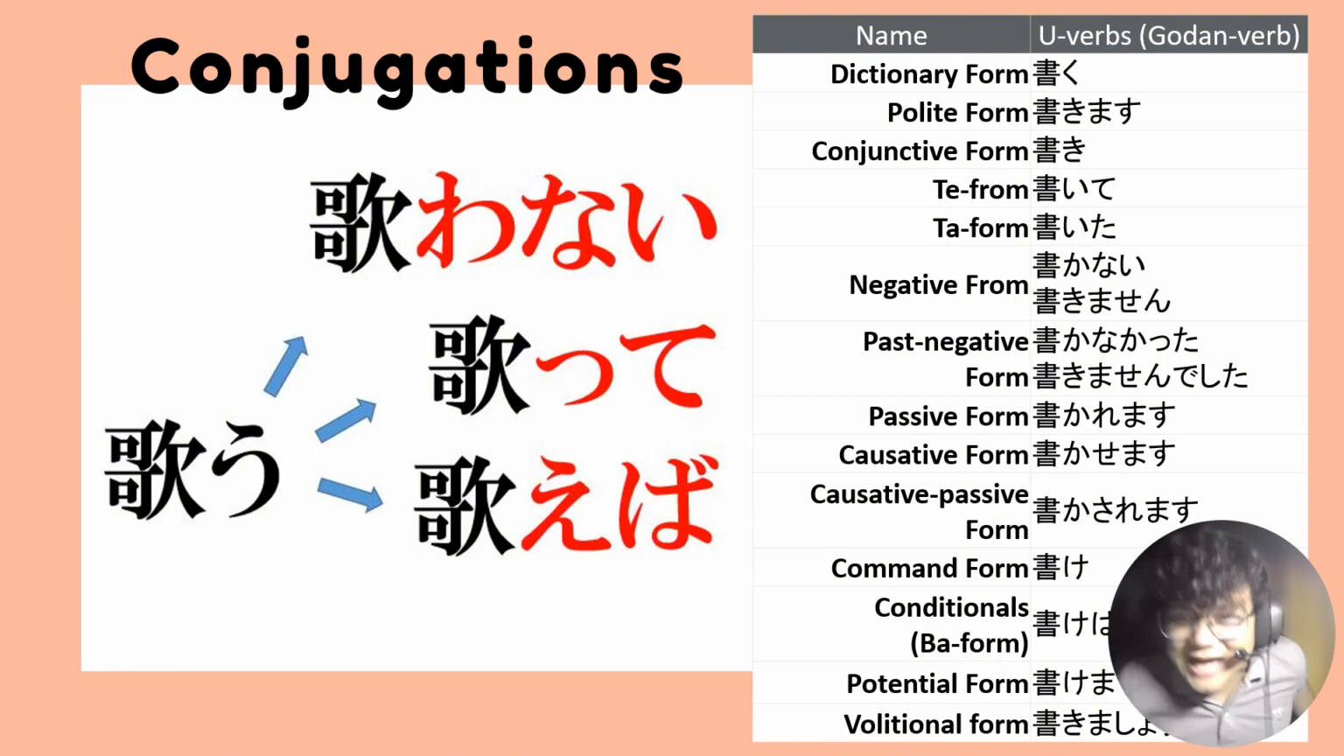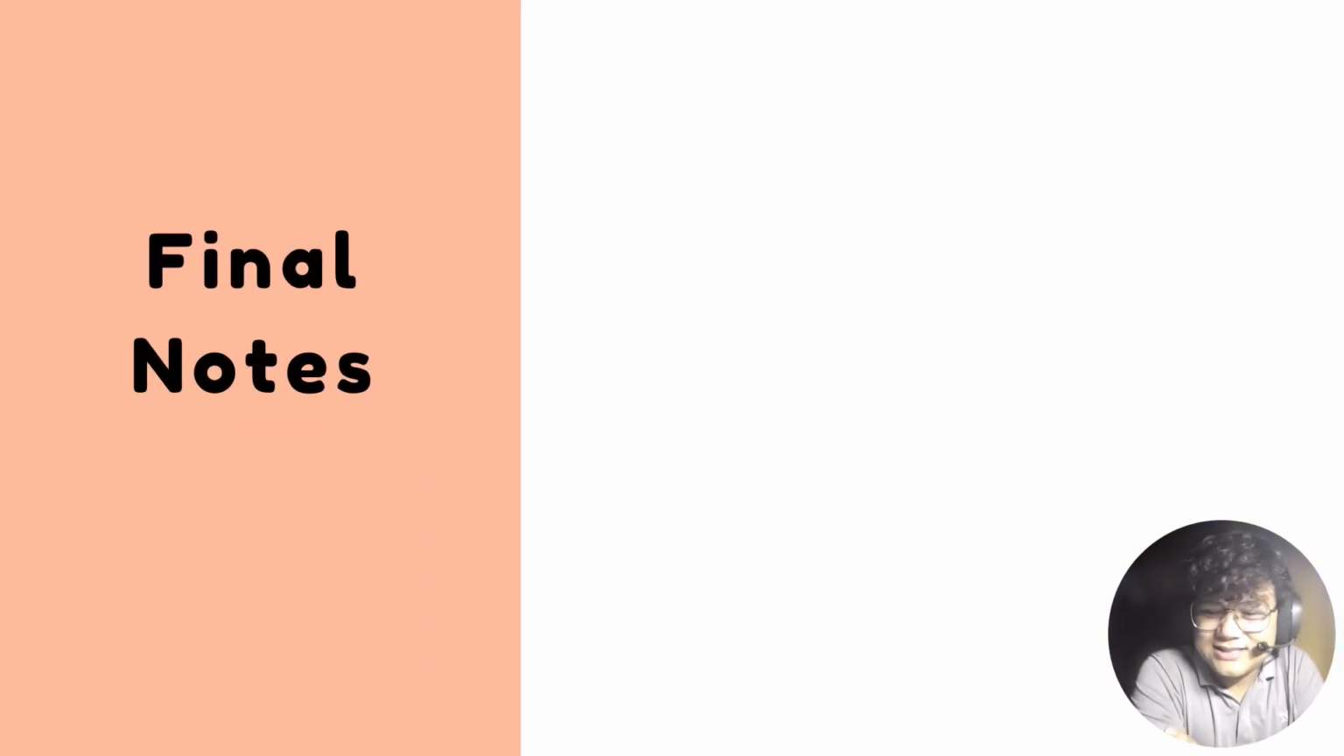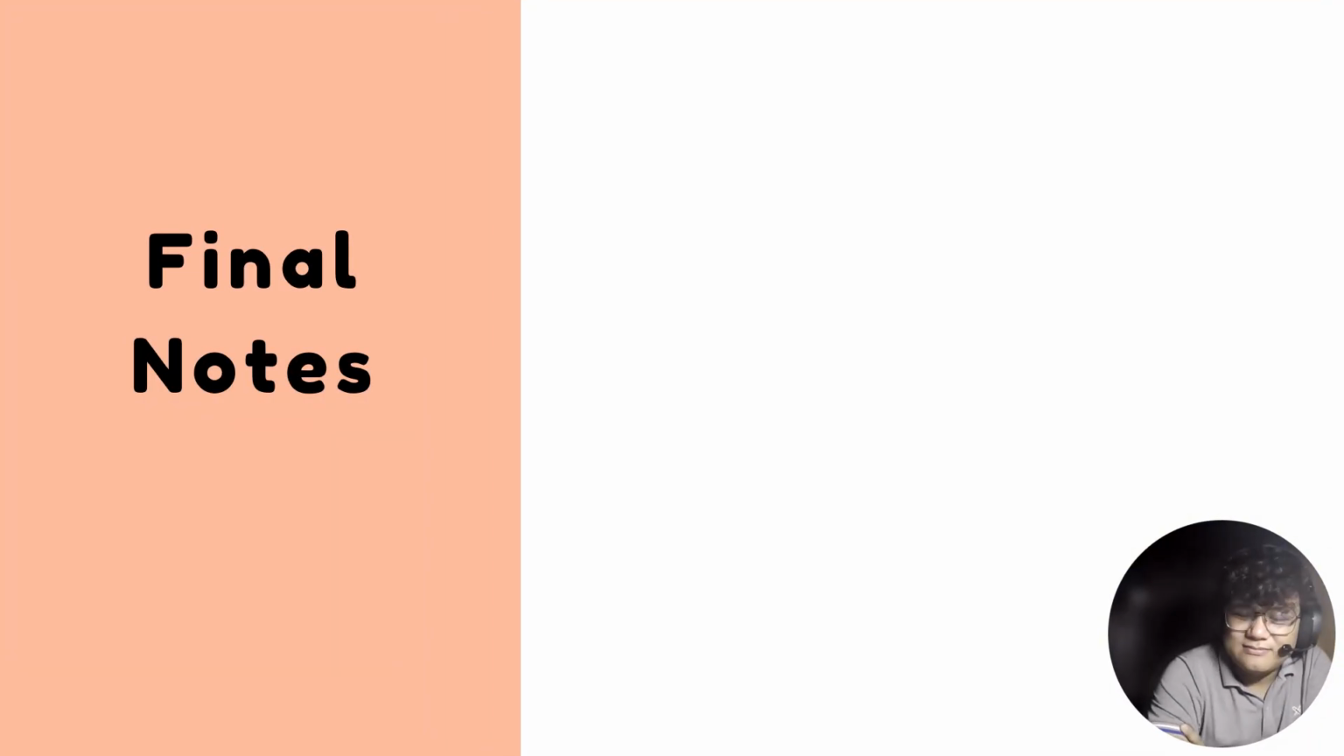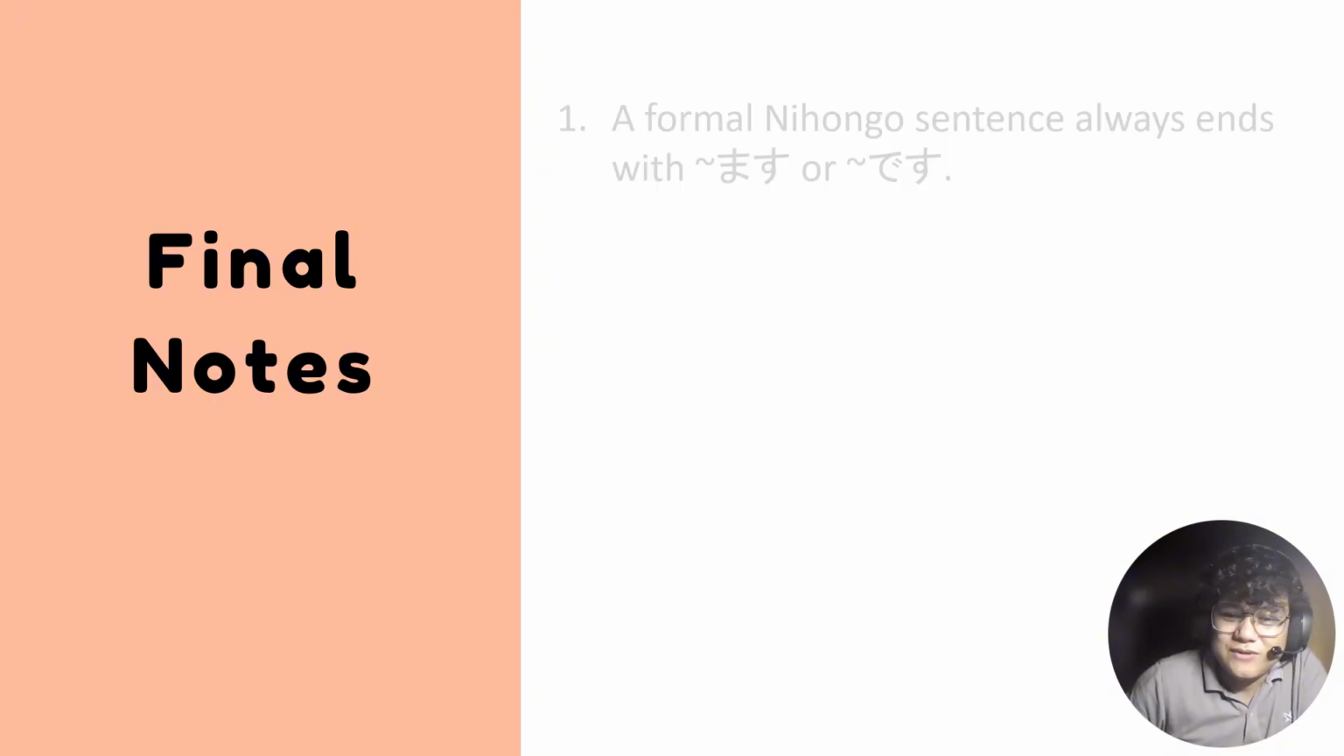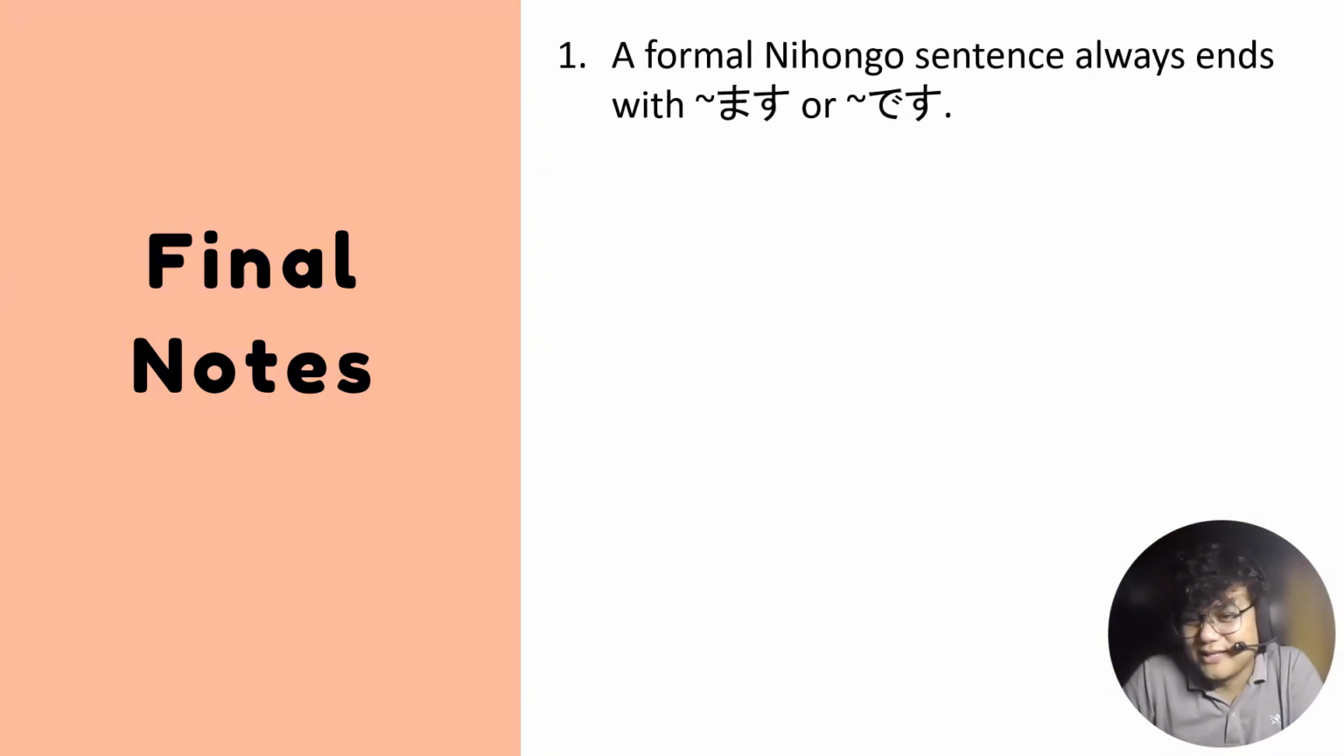Hi, minasan. So we are now in the last slide for this session. Let me tell you about my final notes. So first is a formal Nihongo sentence always ends with masu or desu. Okay? So and its equivalent, no, yung mga negative form, past tense, and present and future tense.